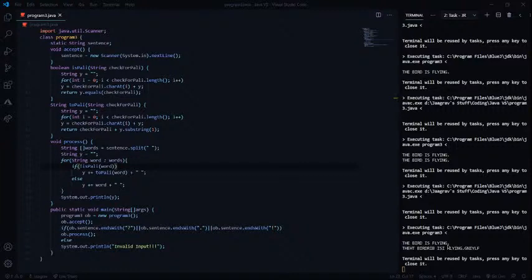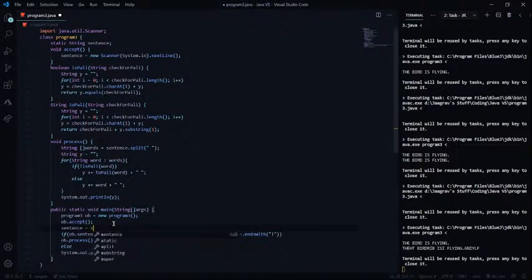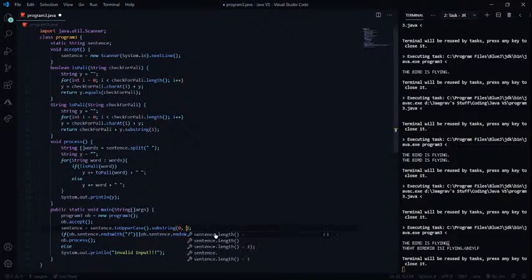So instead, what we can do is, let's see, okay, we can just execute it like this. We can just say sentence equals sentence dot toUpperCase, and since we know the last character is going to be a special character, I can just omit it out. So in order to omit it, I can just put in 0 comma sentence dot length minus 1. All right, and now I'm going to save this.